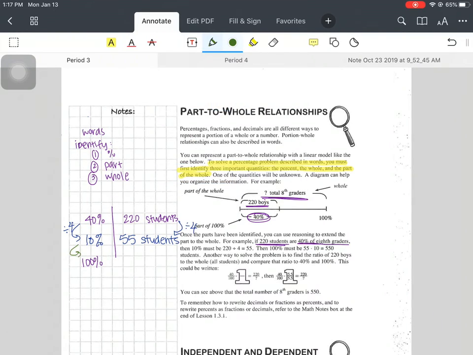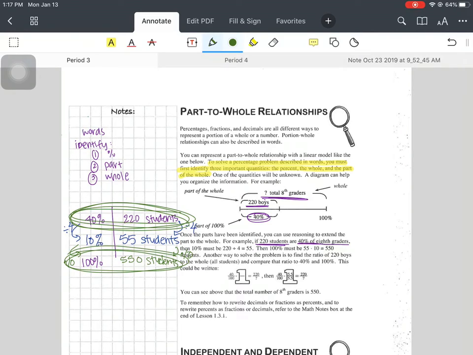I can go from 10 to 100. All I got to do is times by 10. If I times by 10 on this side, this will give me 550 students total. Oh my God, my handwriting, I'm so sorry. Okay, so working backwards, they're saying that 40%, this is the boys, right? 100%, that's the total students. That means that 220 are boys out of 550 total students, okay?